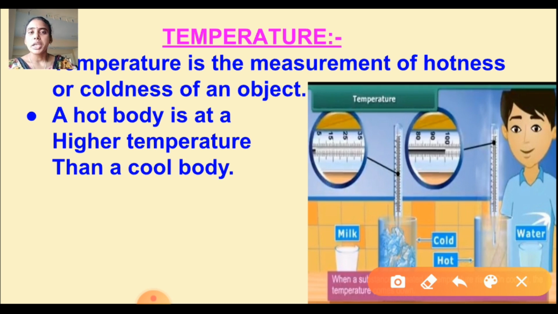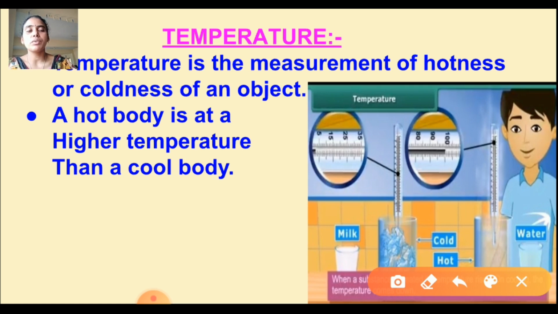For example, before we did so many activities with milk, ice cubes, coffee, tea and so on. So how do you know the temperature? We have to measure the hotness or coldness of an object. If you touch it, you feel hotness and coldness, but you don't know the temperature, how many degrees Celsius. You cannot measure that by touch, so we use an instrument to measure the temperature.